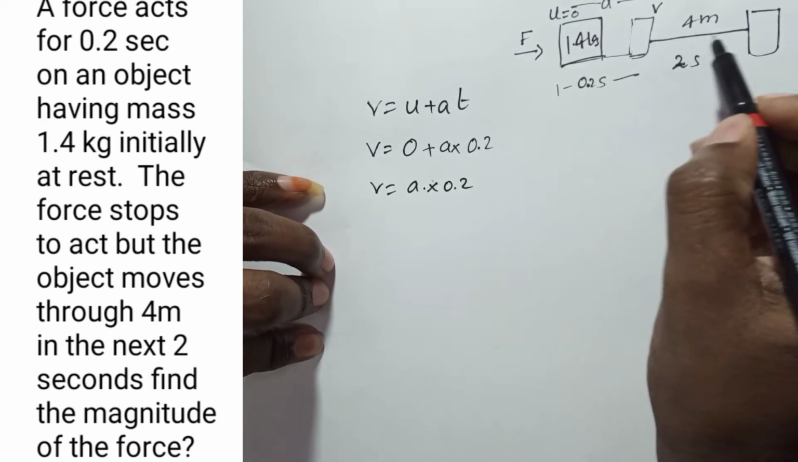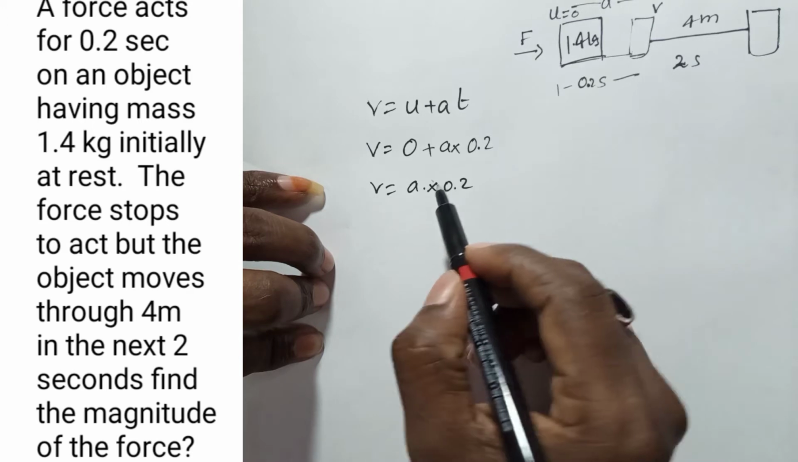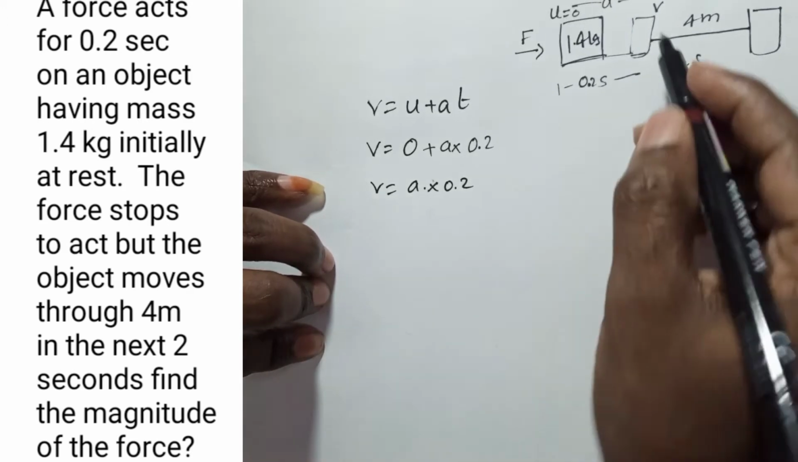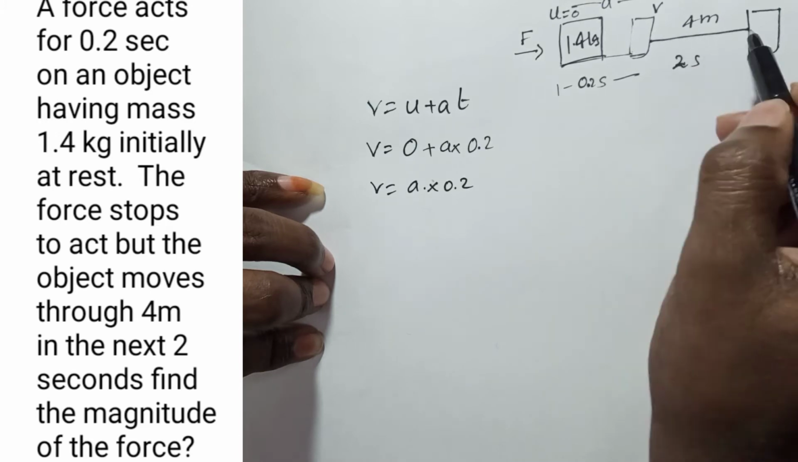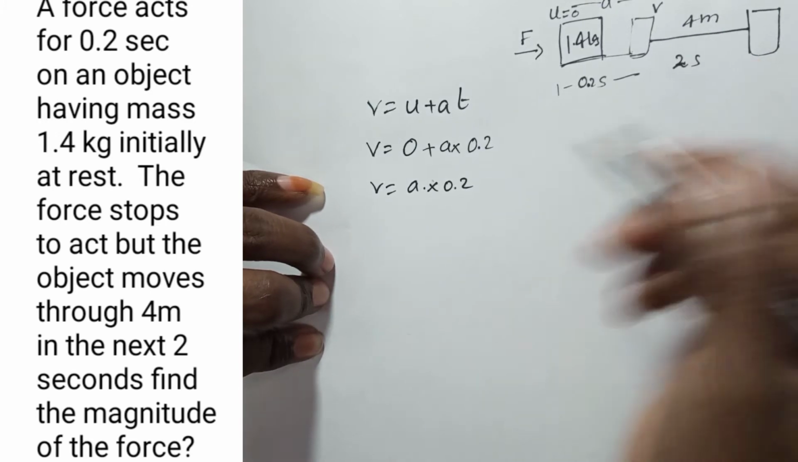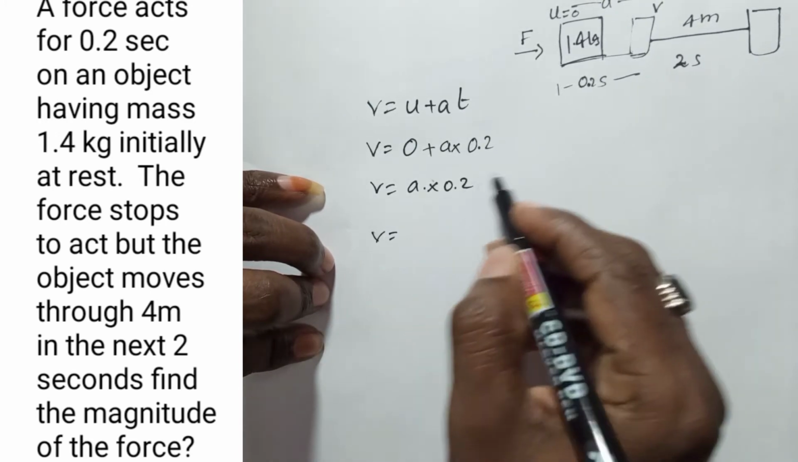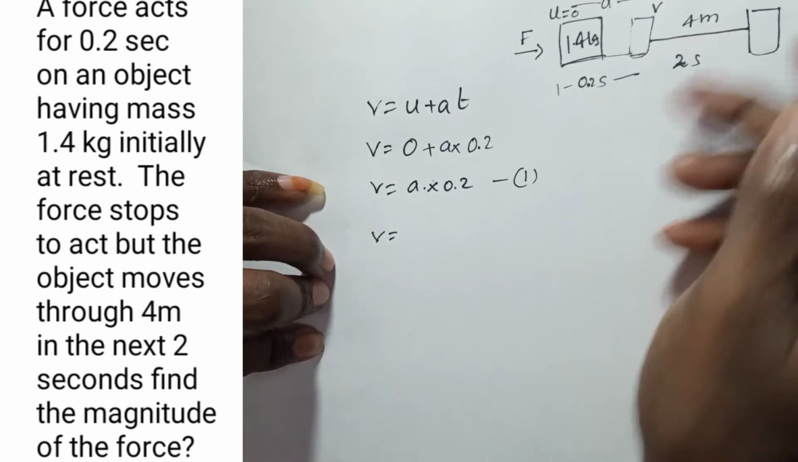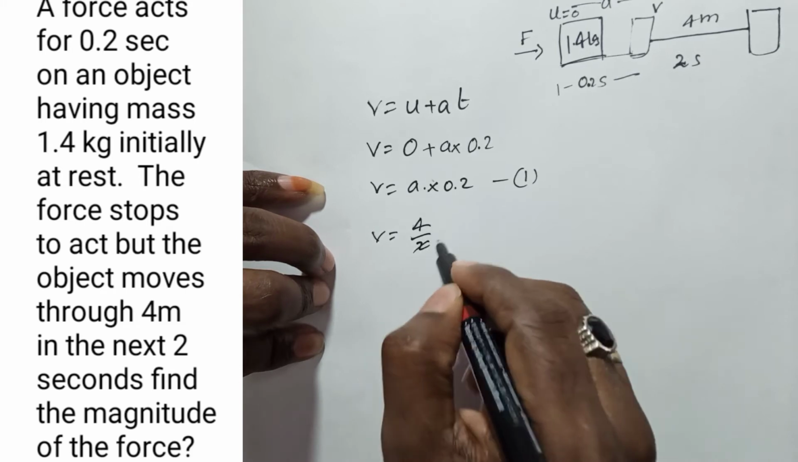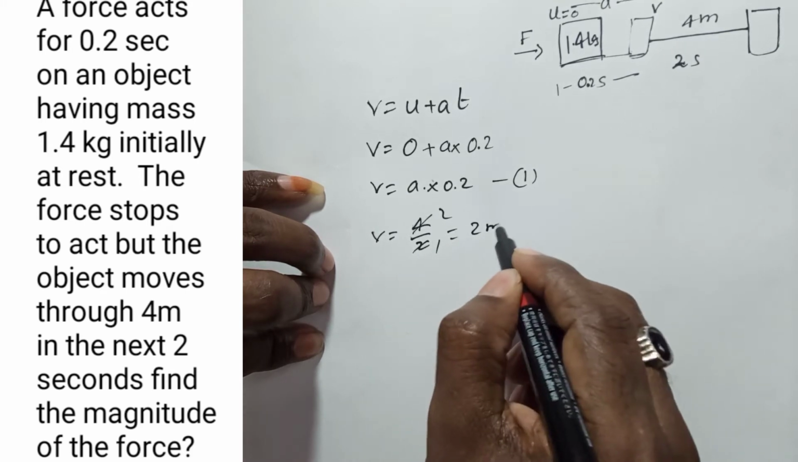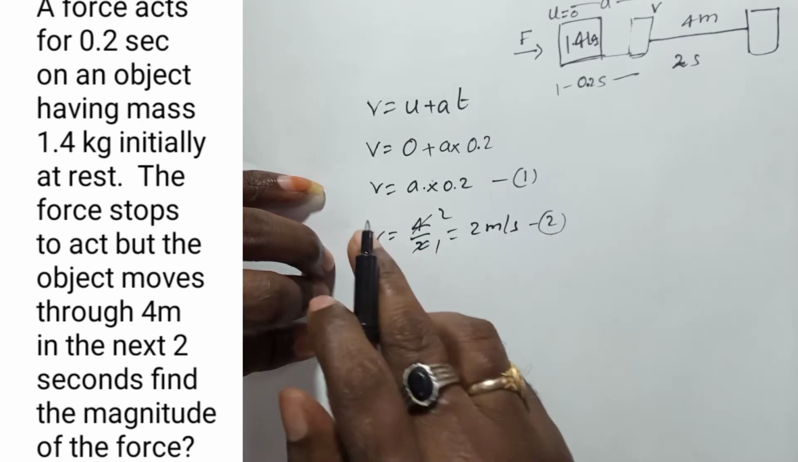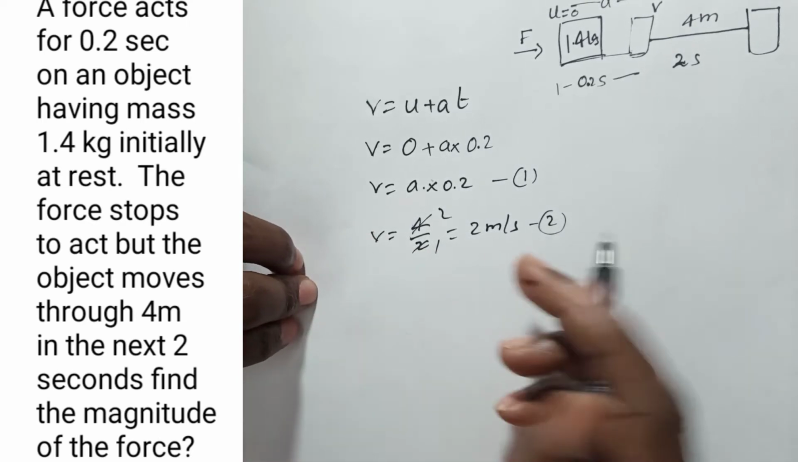The remaining 4 meters it covered with the same velocity, that is 0.2a meters per second. Since it is uniform velocity, velocity equals displacement by time. We can write v = 0.2a, and take it as equation 1. And v equals displacement by time, which is 4 by 2, that is 2 meters per second. So from equations 2 and 1, the LHS is equal, so we can equate the RHS.